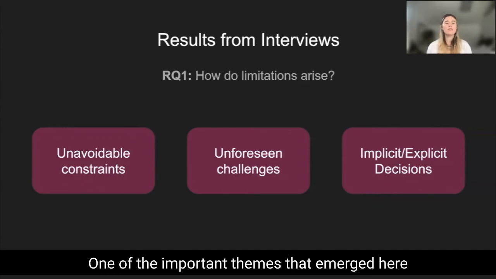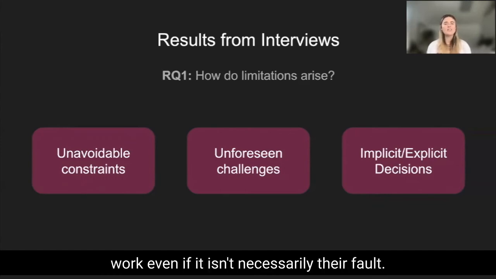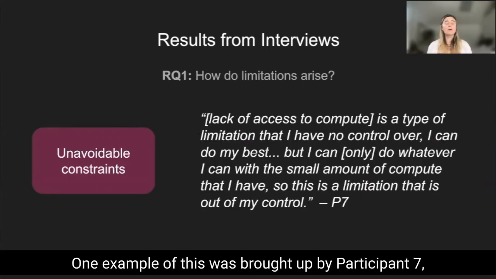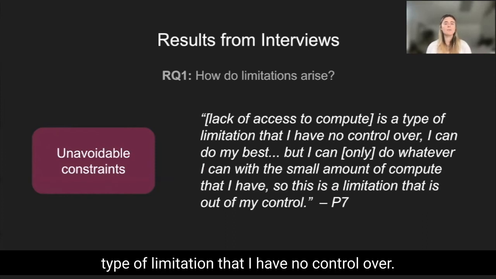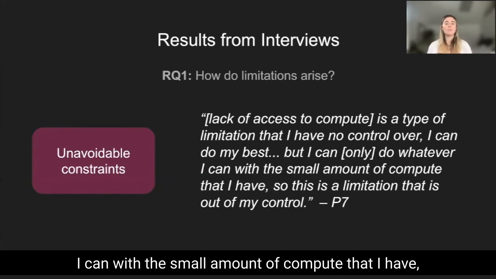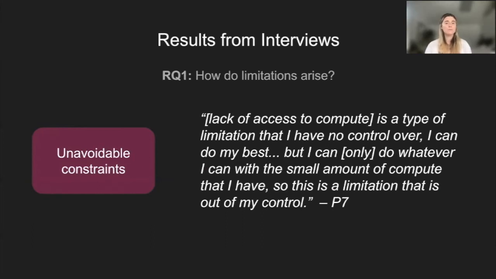One of the important themes that emerged here was that limitations might arise in a researcher's work, even if it isn't necessarily their fault. One example of this was brought up by participant 7, who expressed that lack of access to compute is a type of limitation that "I have no control over. I can do my best, but I can only do whatever I can with the small amount of compute that I have, so this is a limitation that's out of my control."